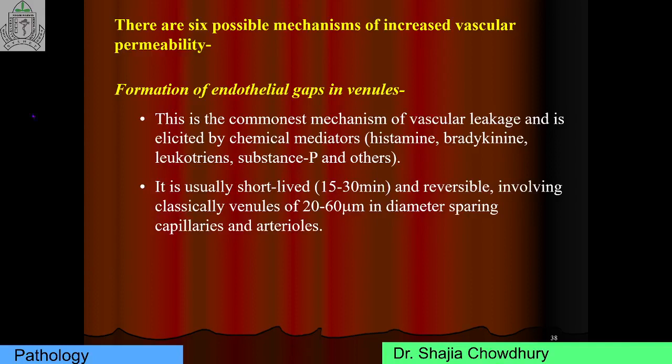This is an MCQ question. What are the chemical mediators that help in formation of endothelial gaps? That is histamine, bradykinin, leukotriene, substance P, and others. It is usually short-lived, 15 to 30 minutes, and reversible, involving mainly capillaries and arterioles. So the first mechanism of increased vascular permeability is formation of endothelial gaps in the venule.